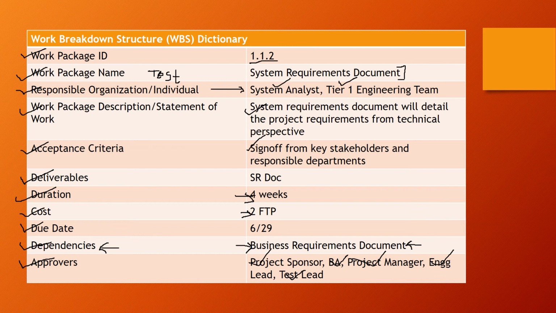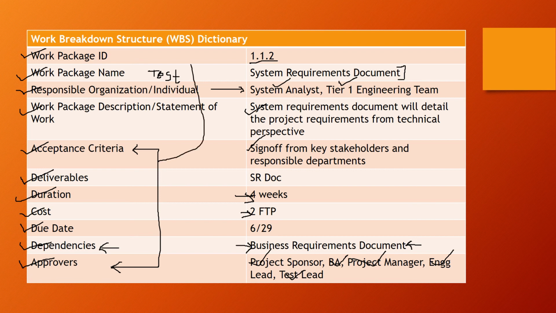So they are the approvers of this work package. Now, you might be wondering what is the difference between approvers and acceptance criteria, right? Since both of these talk about, they're basically the same thing, right? We are basically taking sign off. Now the thing is, if you consider the SR document as a work package, then probably the acceptance criteria and approvers could be the same.